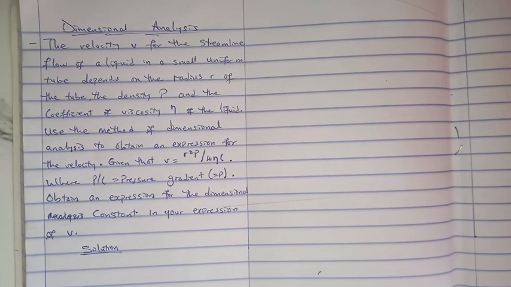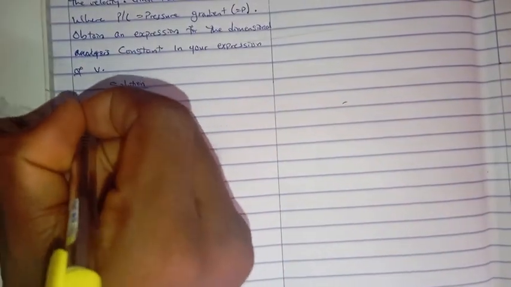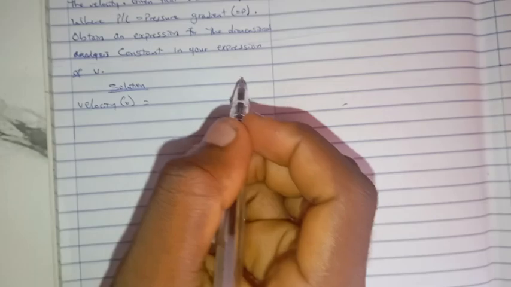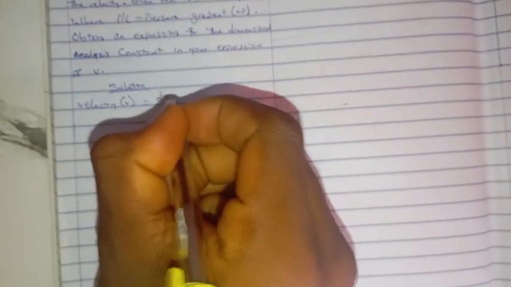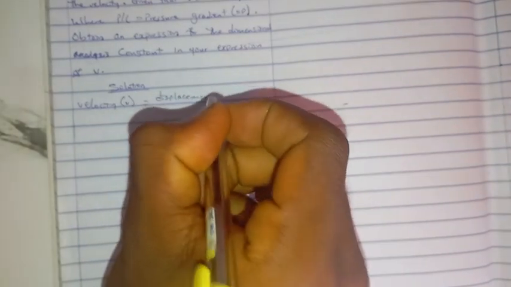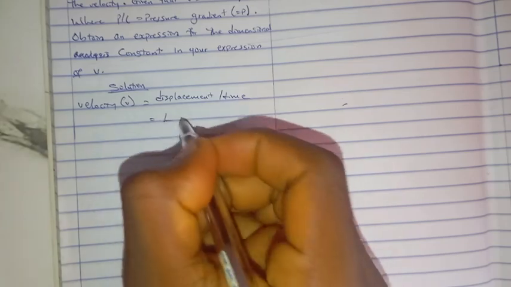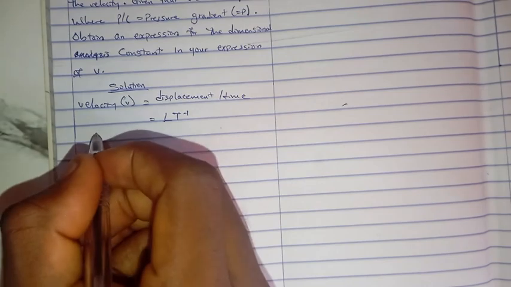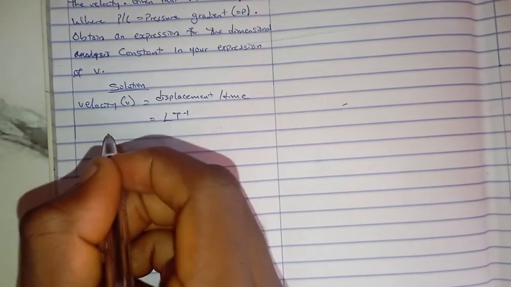Alright, so first thing we want to do is identify the parameters involved and break them down to their own dimensions. First off we have velocity v. Velocity we know is equal to displacement over time, with displacement measured in length, and time in t. That's for velocity.